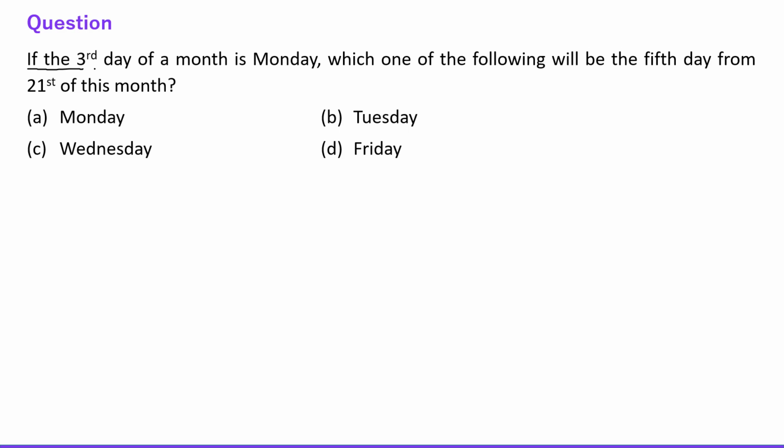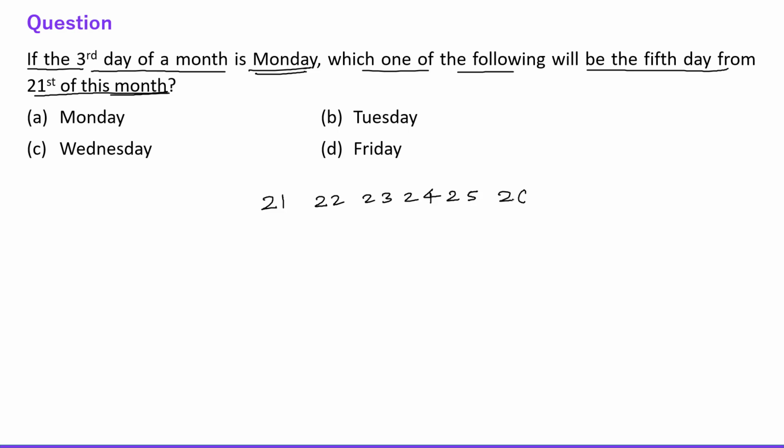Next question says, if the third day of a month is Monday, which one of the following will be the fifth day from 21st of this month? Okay, fifth day from 21st. So 21st, then 22nd, 23rd, 24th, 25th and 26th, right? So after 21st, this is first, second, third, fourth and fifth. So we need to find which day is on 26th of that month, right?